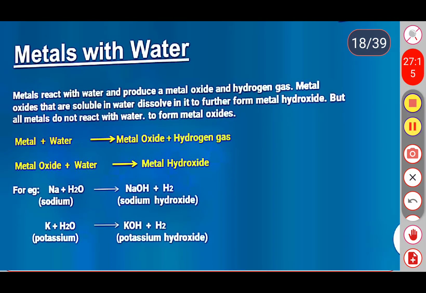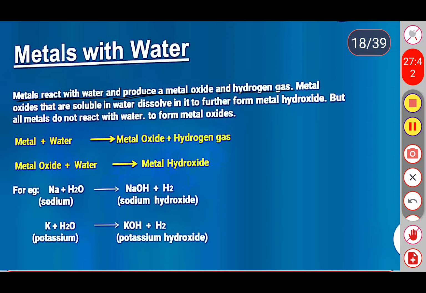When metals react with the water, they produce metal oxides along with hydrogen gas. When these metal oxides are again dissolved in water, they form metal hydroxides. So metal reacts with the water and produces metal oxides and hydrogen gas.